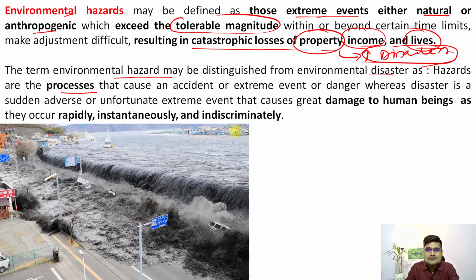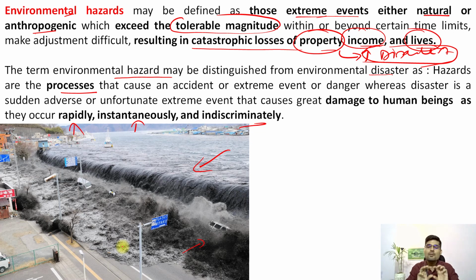And it is also indiscriminate. It can be instantaneous. It could be rapid. If you look at tsunami waves or sea waves, these are rapid actions. These are instantaneous actions. These are indiscriminate. They don't discriminate between one person and another. That's important. So when we evaluate in terms of human beings' loss of life and property, we say it is a disaster, right?